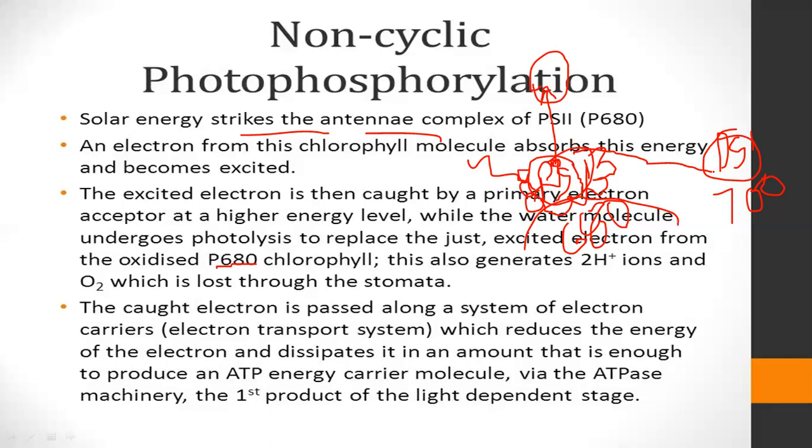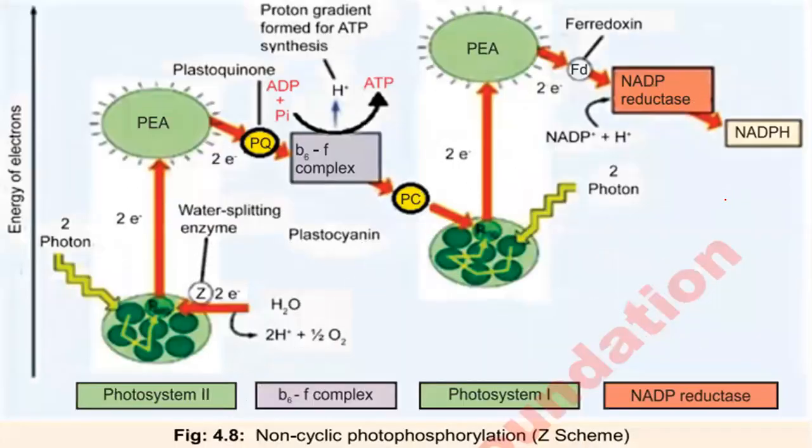PS1, which reduces the energy of electrons and dissipates an amount that is enough to produce ATP carrier molecules via ATPase machinery, and then the first product of the light dependent stage. So here the first product is ATP, a high energy molecule, which is going to be formed during the electron transport chain. So how this whole process is done, we will see here.